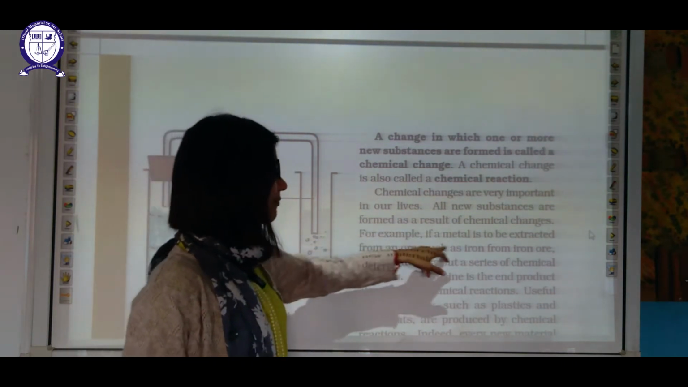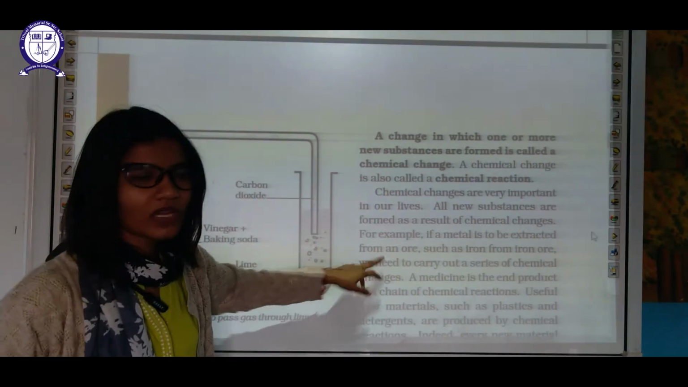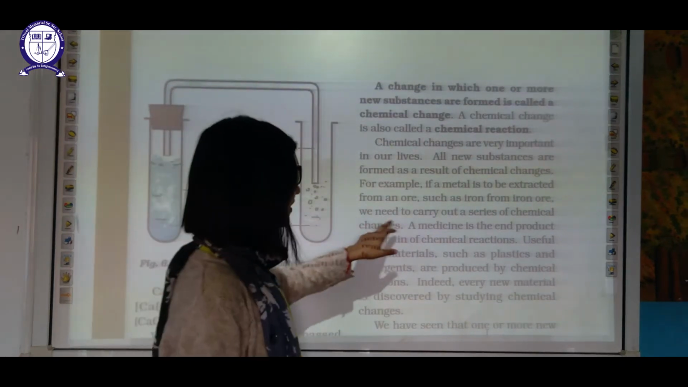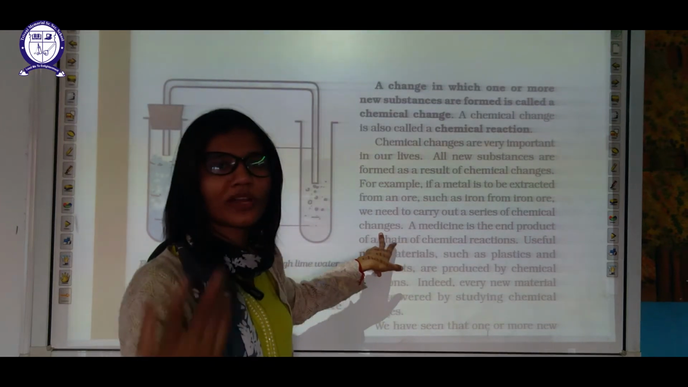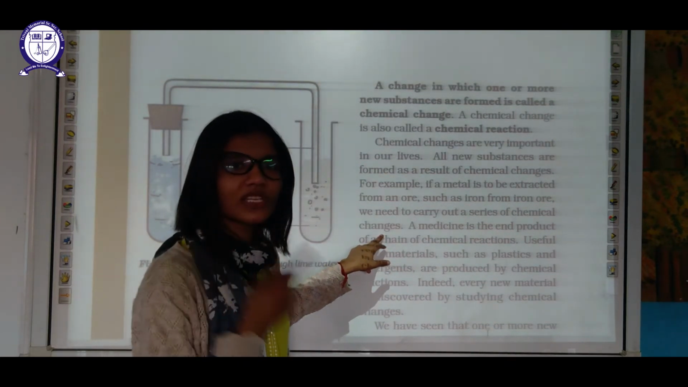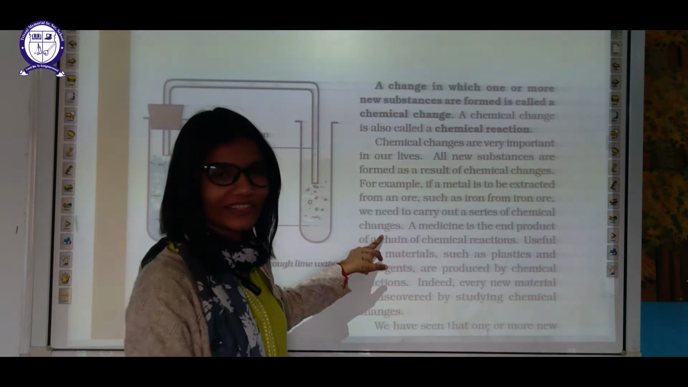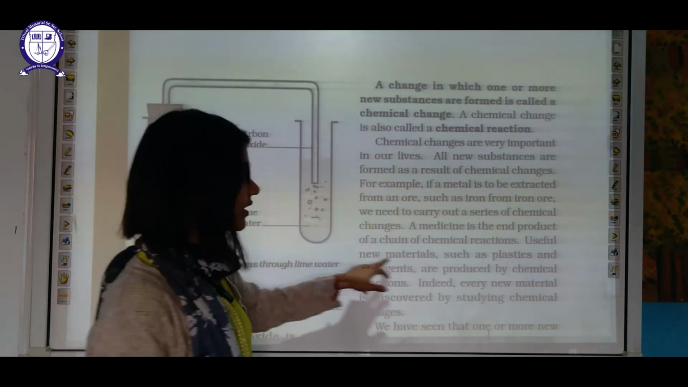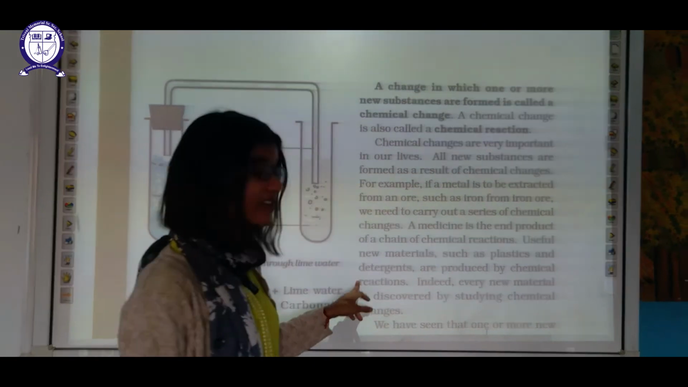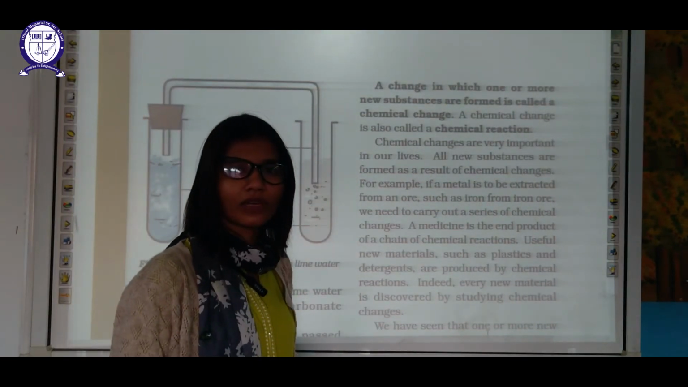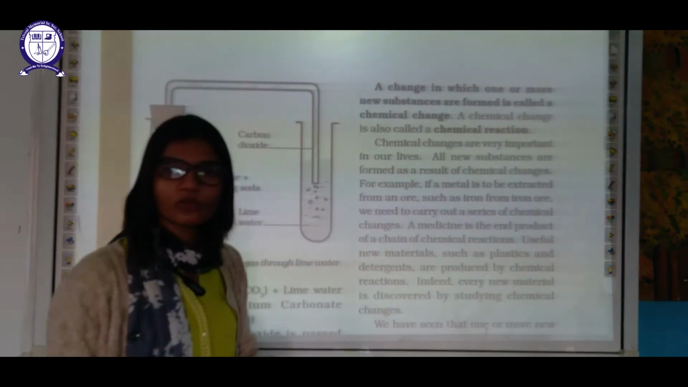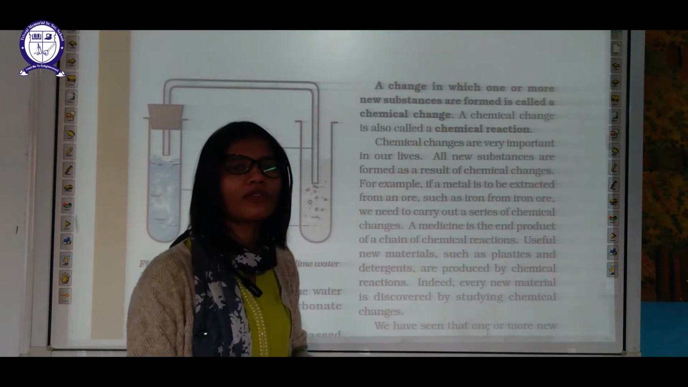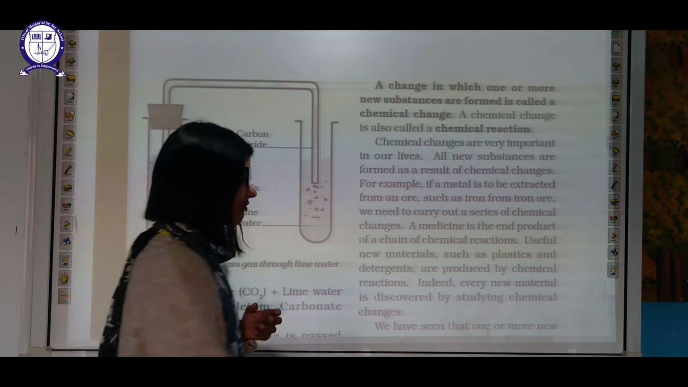For example, if a metal is to be extracted from the ore, ore being the natural form from which we get all the metals, we need to carry out a series of chemical changes to purify the metal. So the first use of chemical change is to purify and extract the metal from the ore. Medicines are also end products of such chemical reactions. Useful new substances such as plastic and detergent, which we use in our daily life, are also formed by chemical change only. Indeed, every new material you see is the end product of some kind of chemical reaction. So chemical changes are very important in our life.